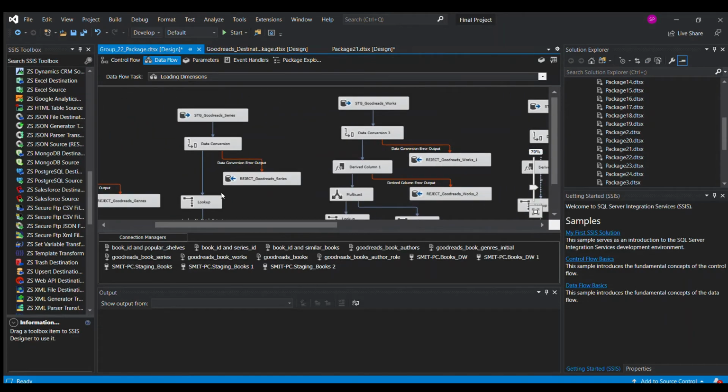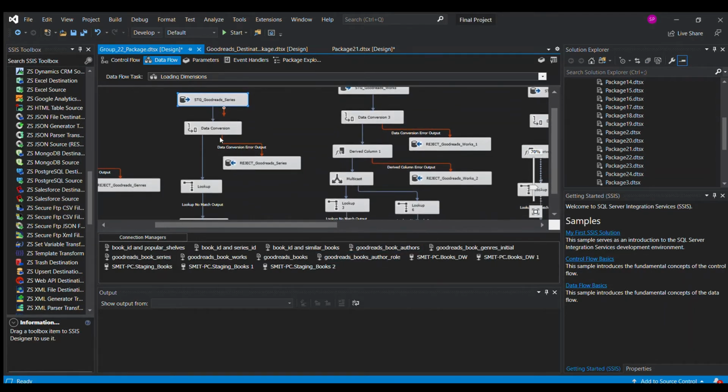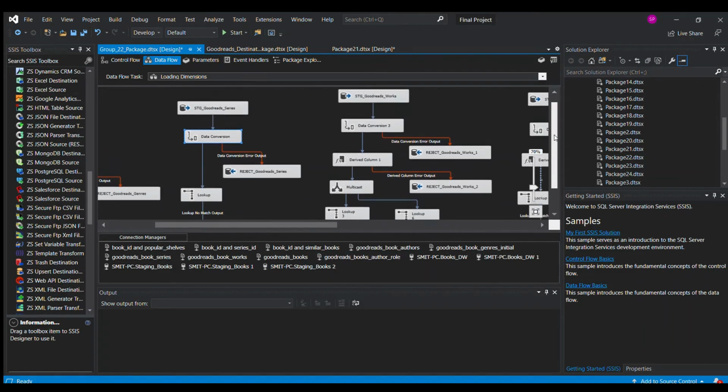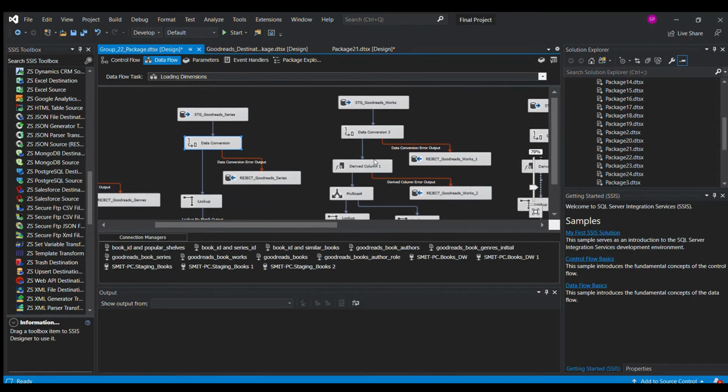Moving towards the series table, it is directly loaded into the dimensions. The table is already very clean, so we just perform a data conversion operation to convert the string data into integers, and we load the data into the series dimension.